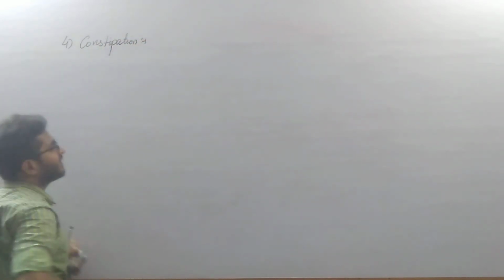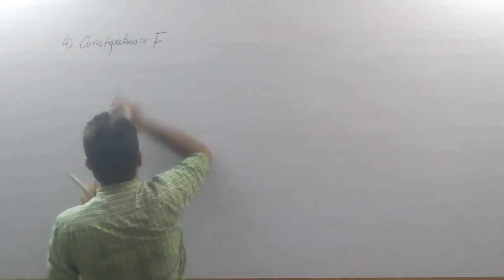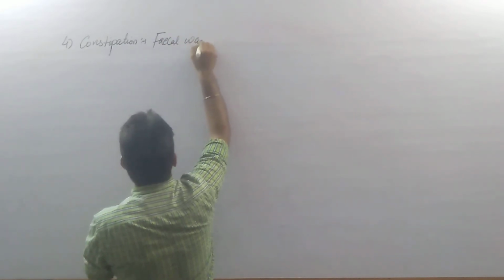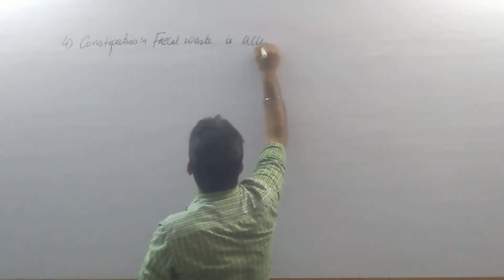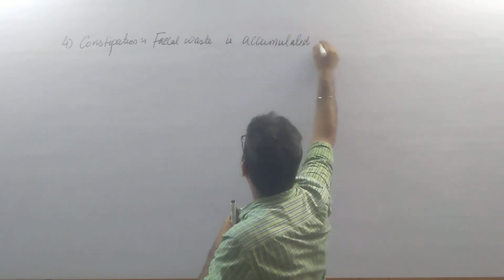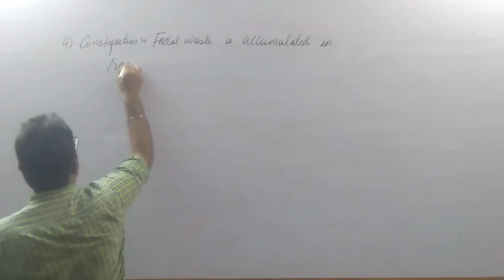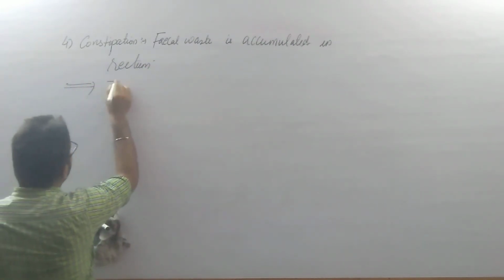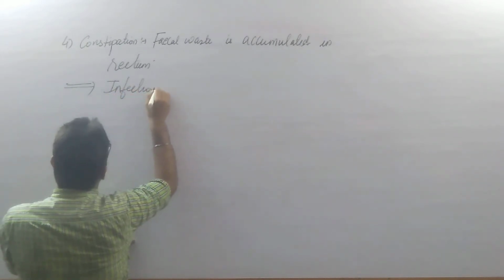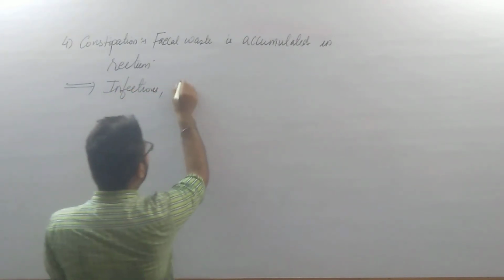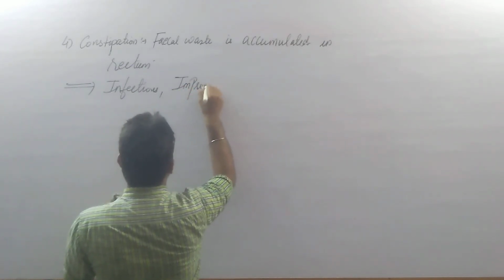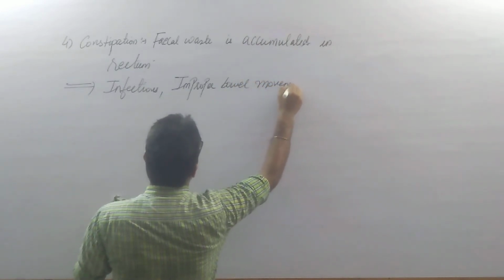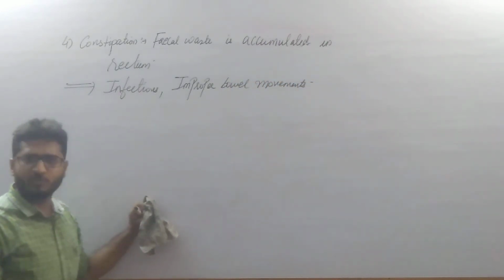So the fourth one is constipation. Fecal waste is accumulated or stored in the rectum for a very long period of time, and the reason for this may be infections of the GI tract, improper bowel movements, and enzymes may not be secreted properly.